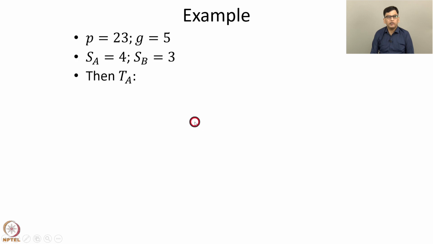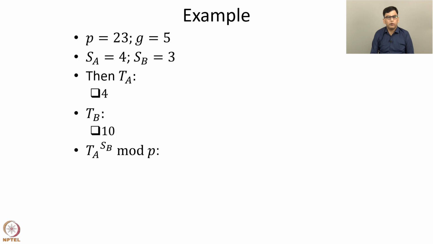Now, TA is G to the power SA mod P by definition. So, it is 5 to the power 4 mod 23, that turns out to be 4. Similarly, TB is G to the power SB mod P, and it turns out to be 5. So, if we calculate 5 to the power 3 mod 23, then it is 10.